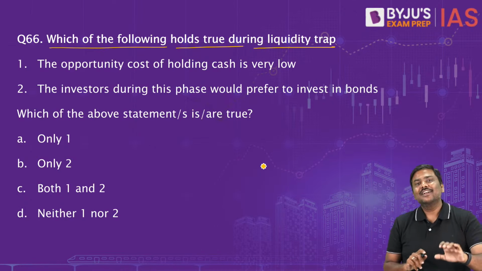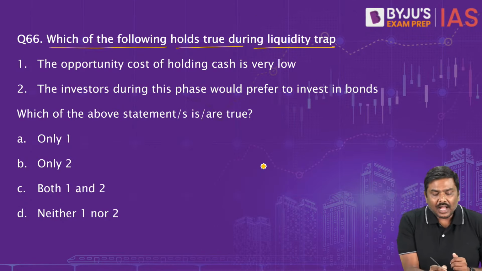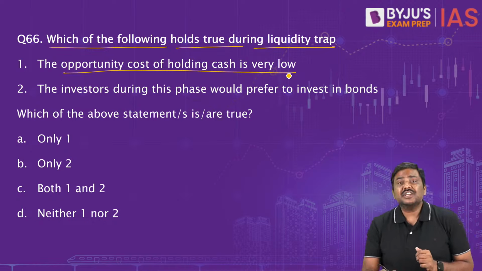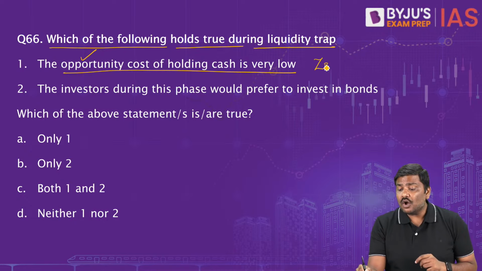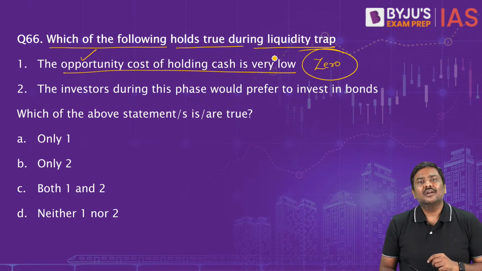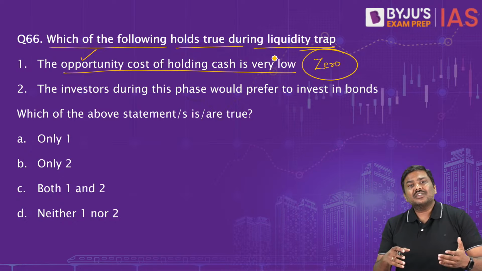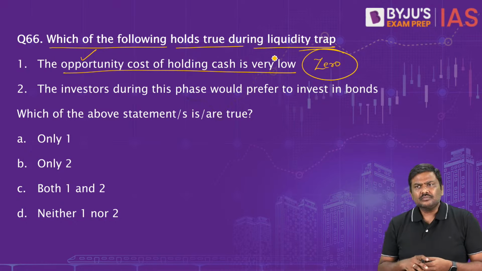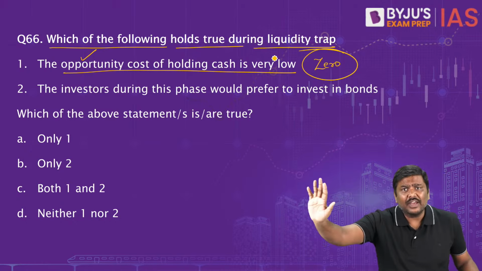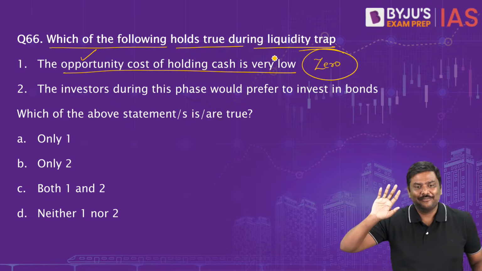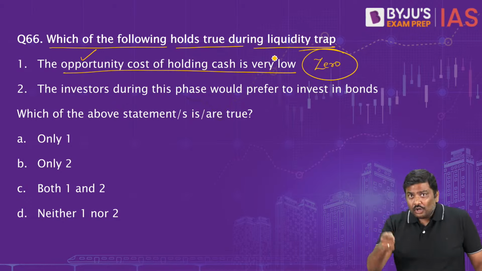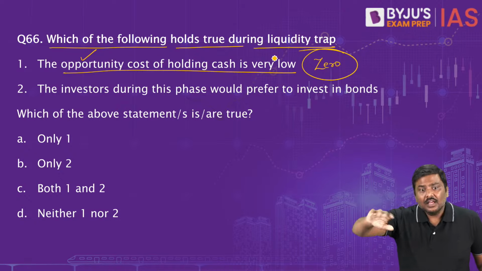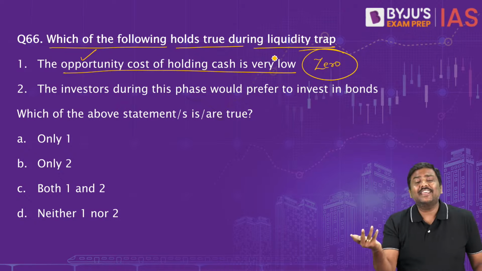Okay. Now, come back to the question here. The opportunity cost of holding cash is very low. In fact, various experts say that the opportunity cost of holding cash is zero during a liquidity trap. What is the meaning of opportunity cost being zero or very, very low? Even if you don't invest anywhere, you are not losing anything. I hope you understand this.